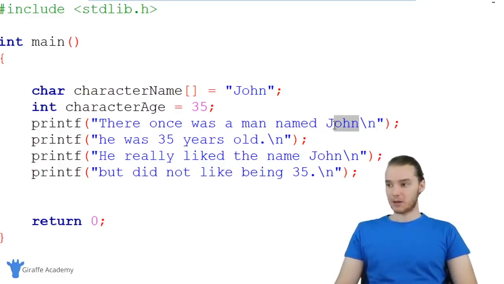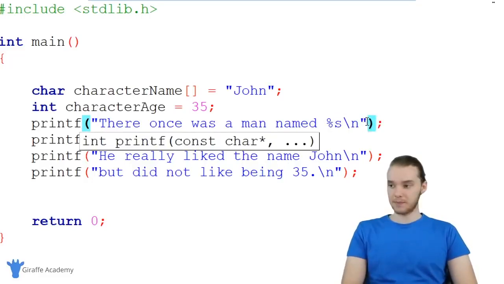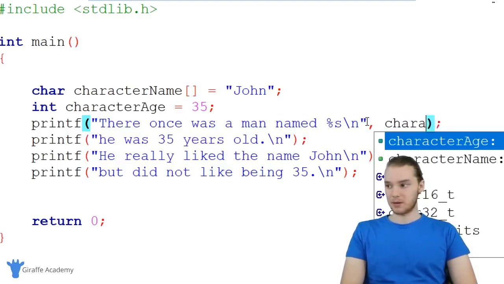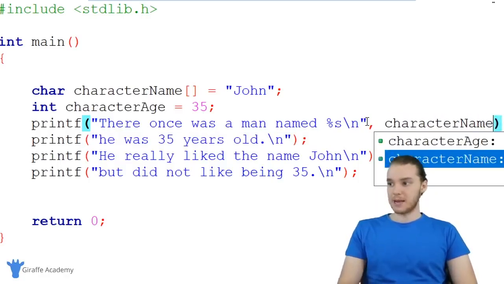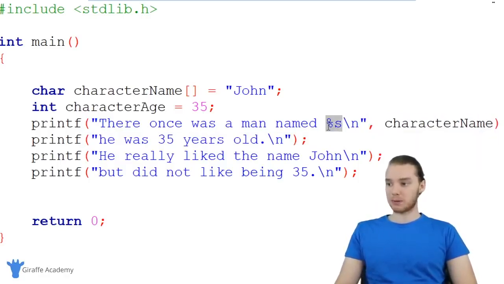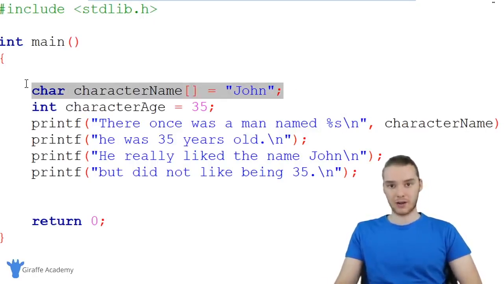So basically, I'm going to go over here where we have the character's name. I'm going to erase this, and I'm going to replace it with a %s. And now over here, I'm going to make a comma, and I'm just going to type in the variable name. So I'm going to type in character name. And basically what's happening is when we use this %s, we're telling C that inside of this string of text here, we're going to want to insert another string. And a string is basically just a collection of characters. So I could call this up here a string variable.